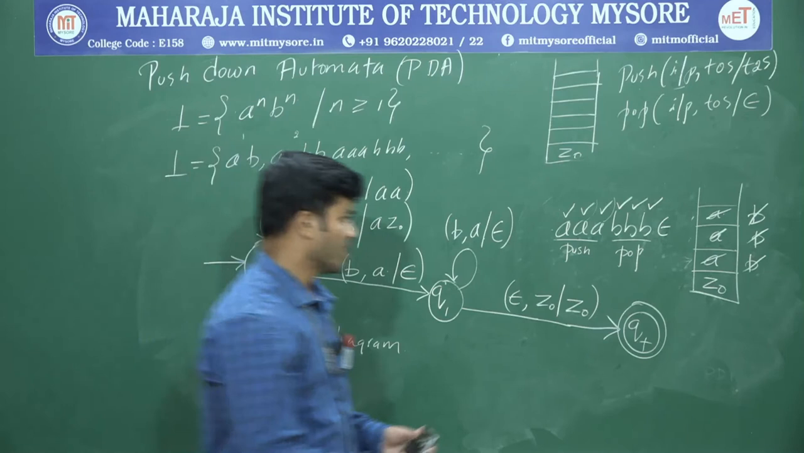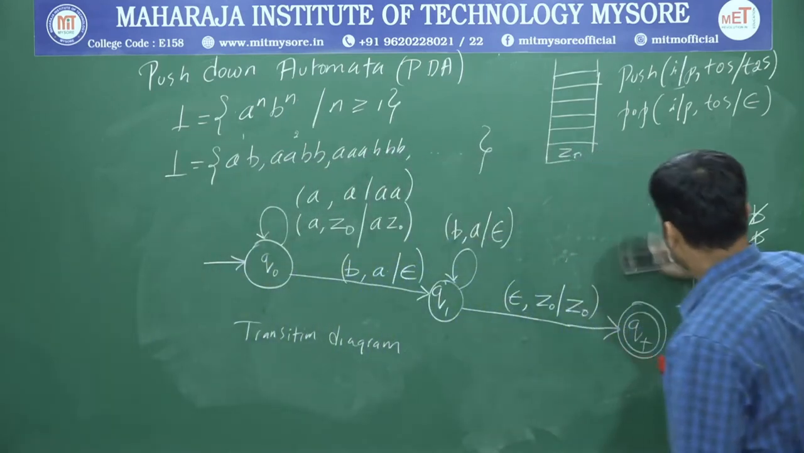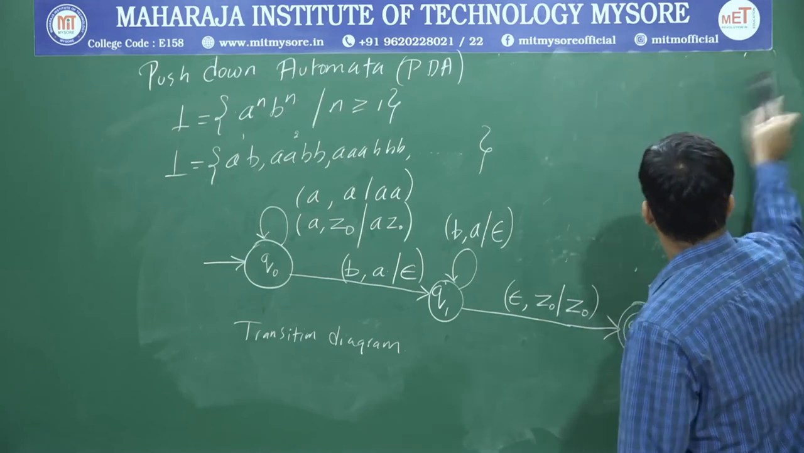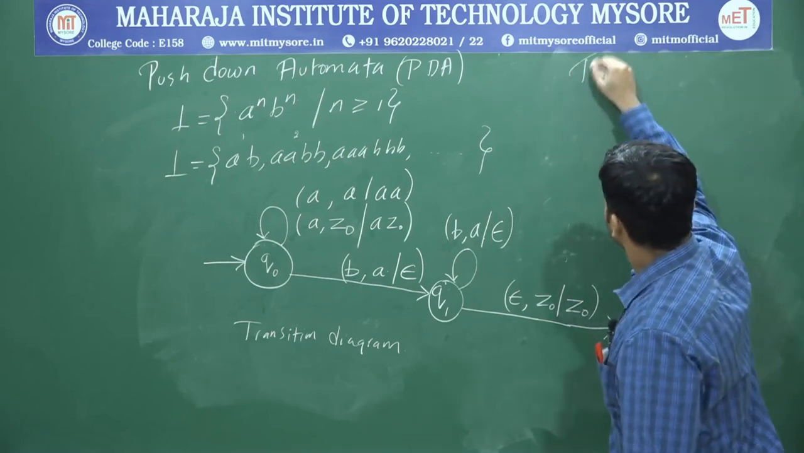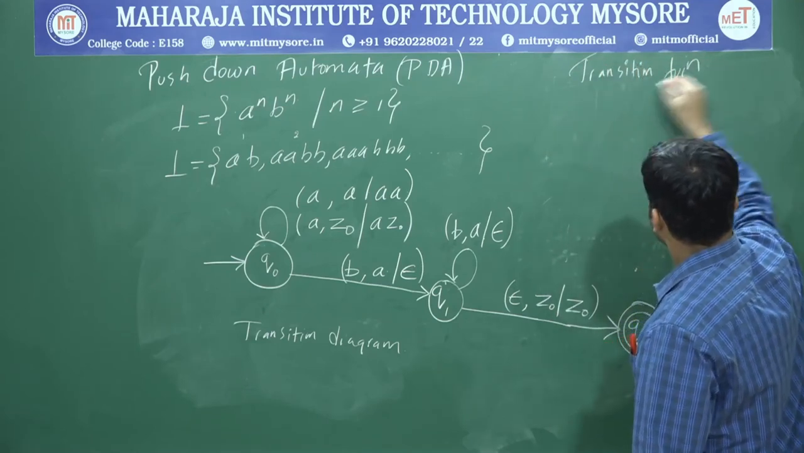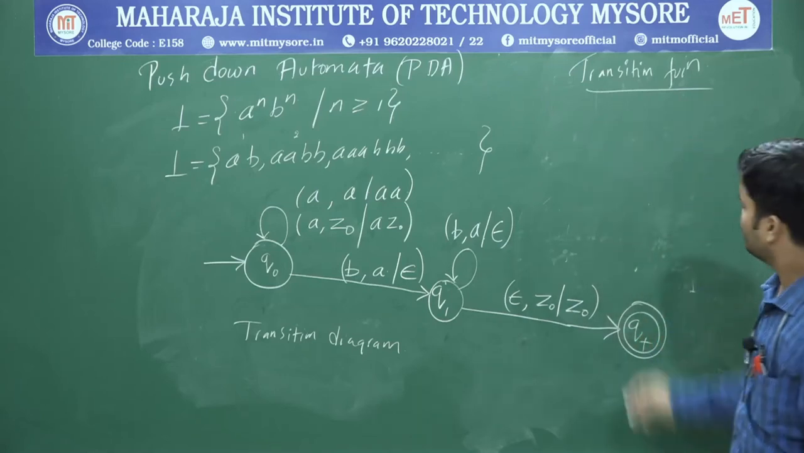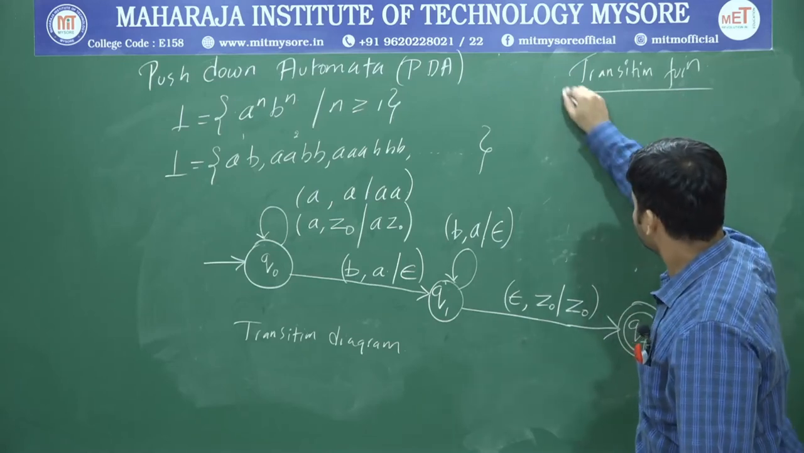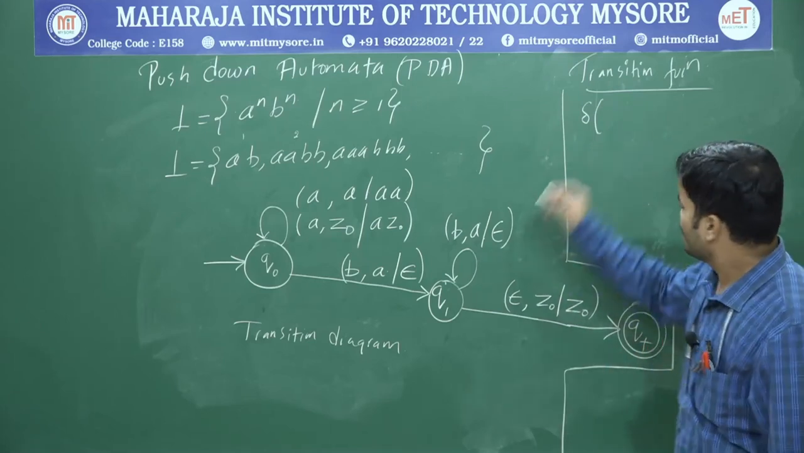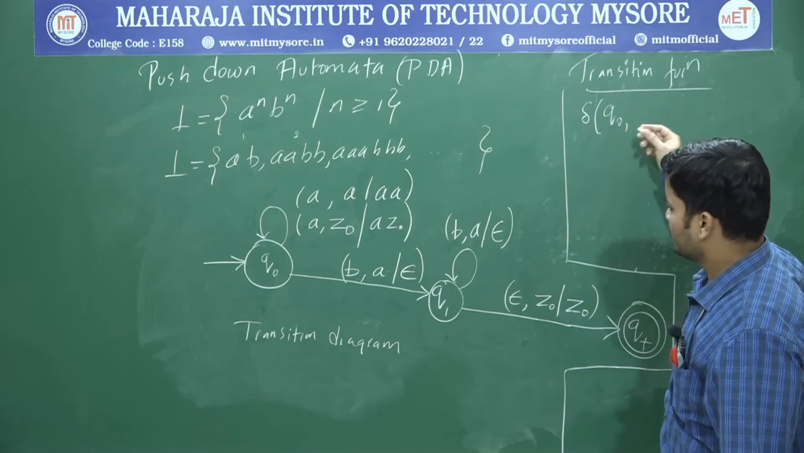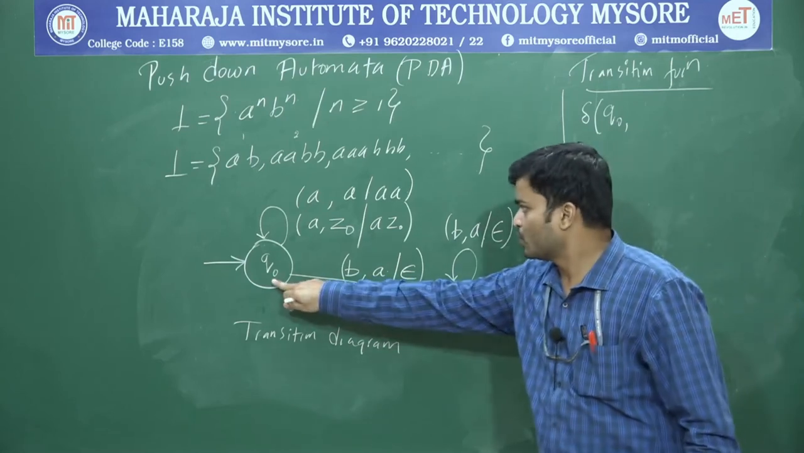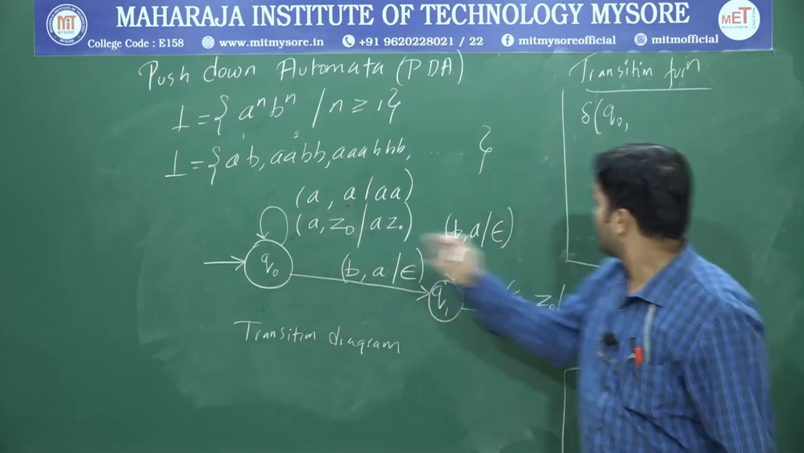Now I will write the transition function. I will wrap this one up, and I will write the transition function. What is the first transition? Delta of Q0. How do we write the transition function? Writing is simple. Take Q0, take this part, and write that one as it is.